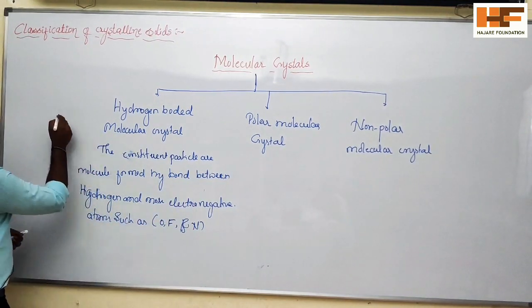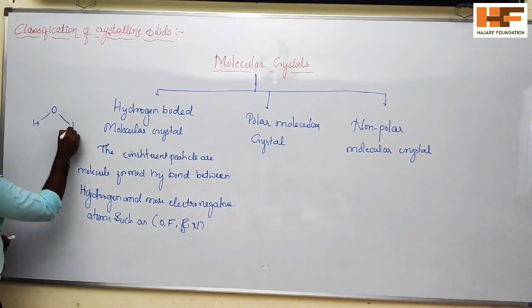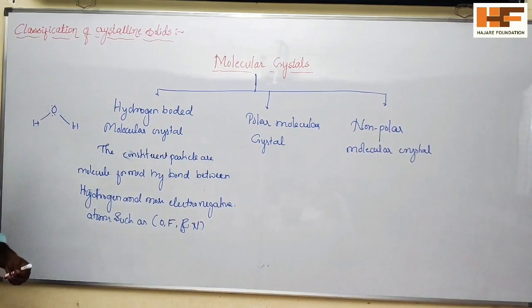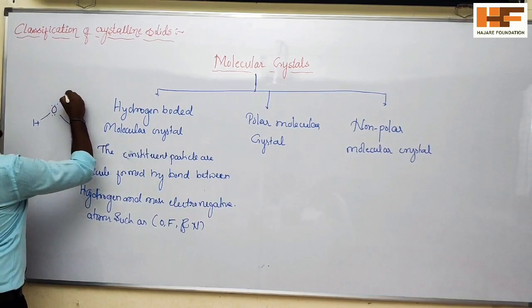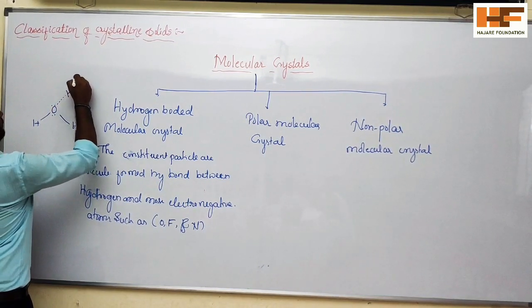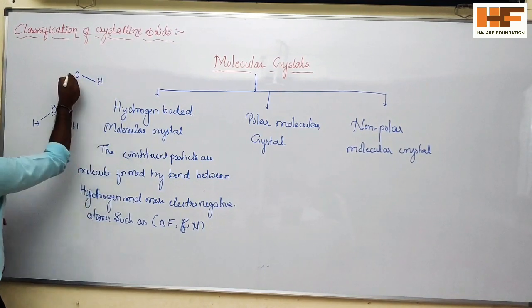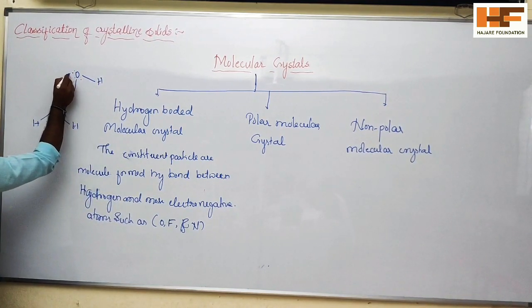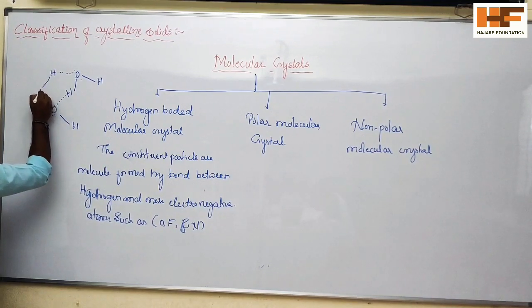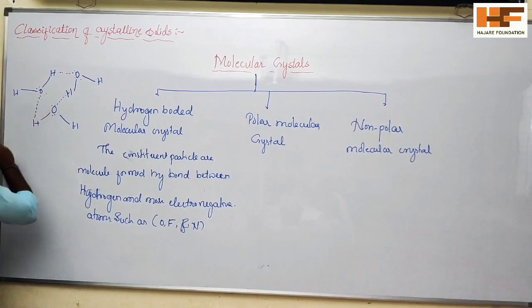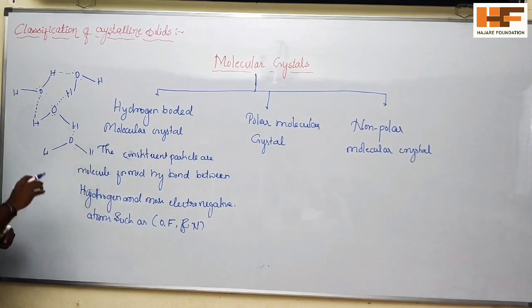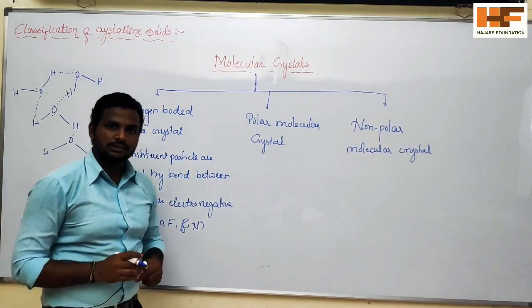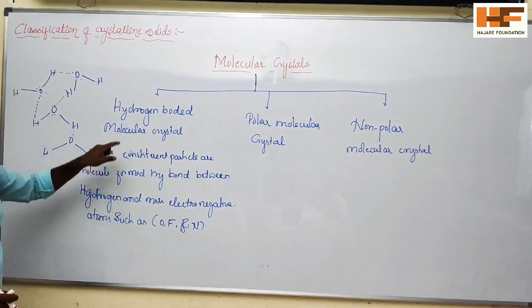For example, consider the water molecule. As you already know the structure of water, it contains lone pairs of electrons, but this oxygen is more electronegative. It will form an intermolecular bond with another hydrogen. Again, this oxygen contains a lone pair of electrons, and it will form a bond with another hydrogen. So like this, it will be connected.